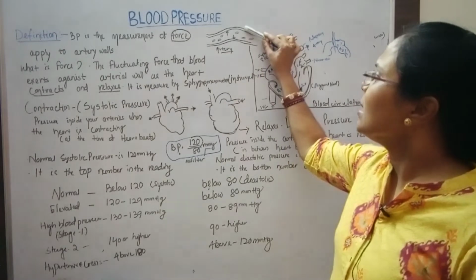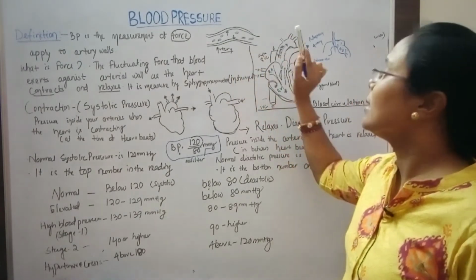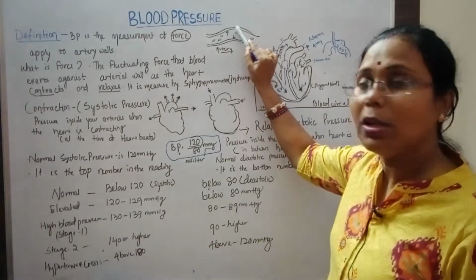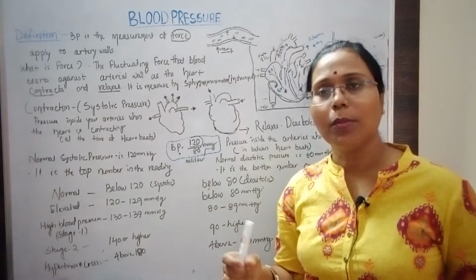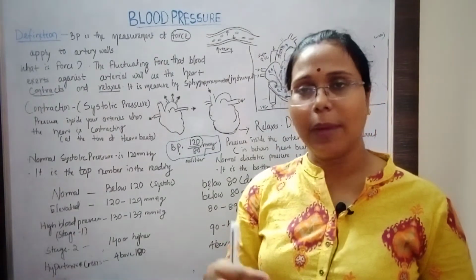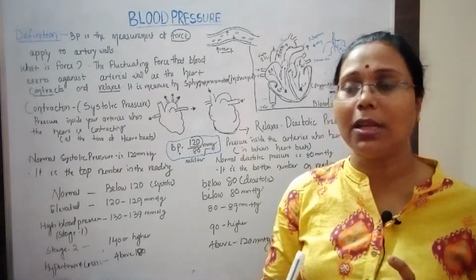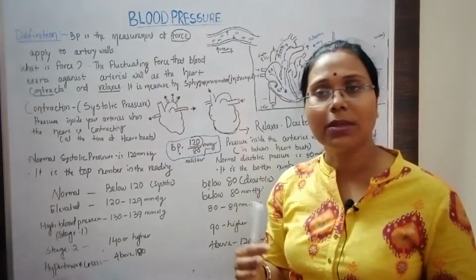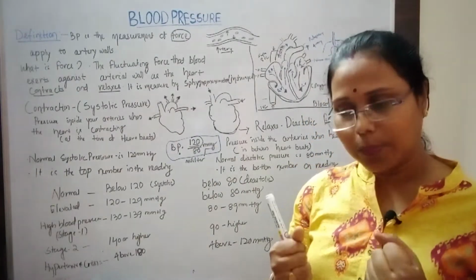Here is the artery. See, this is the inner layer. When the blood is moving through this artery, it exerts pressure on the inner wall of the artery. Normally, blood does not move steadily as water does in pipelines. It needs a pressure or push.